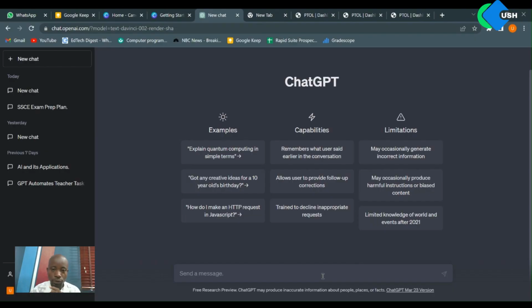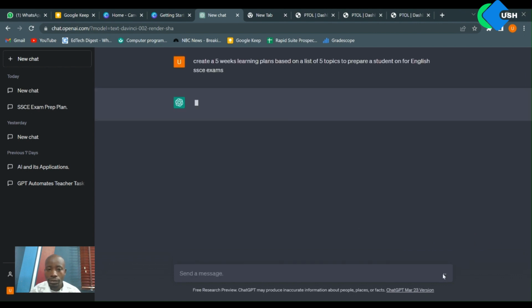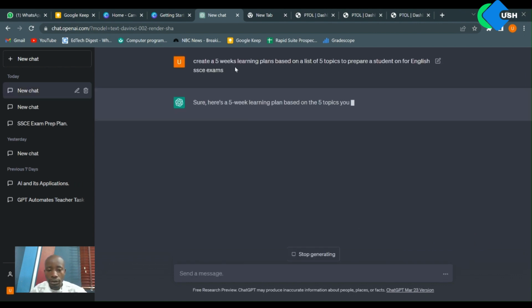In this example, we are going to use ChatGPT to create a 5 weeks learning plan for a student preparing for an English SSCE exam. So what you see here is a text box where we can type in our query. We're going to ask ChatGPT to create this learning plan for us, and we're going to watch it respond. I've written here, create a 5 weeks learning plan for a student preparing for English SSCE exam. I click the chat button and see.